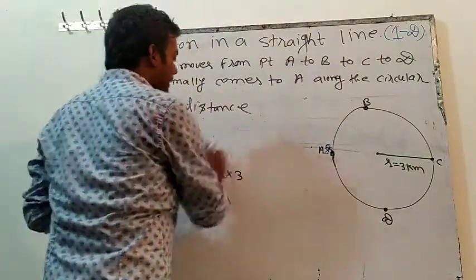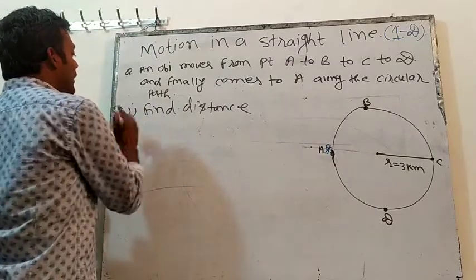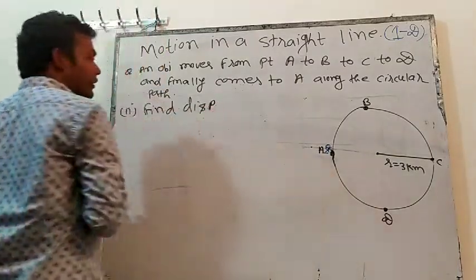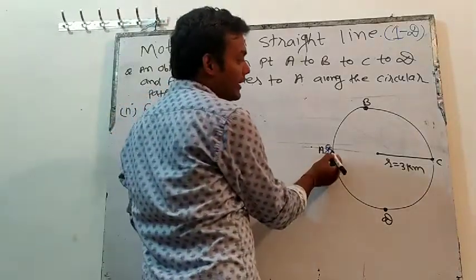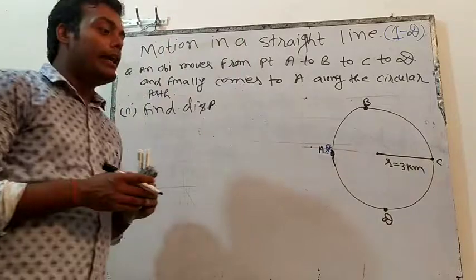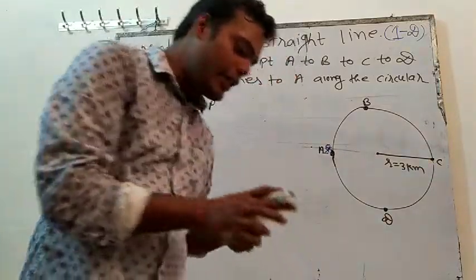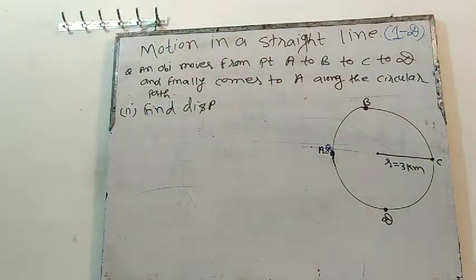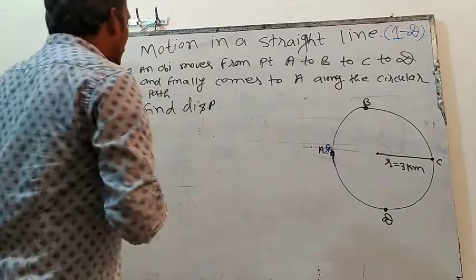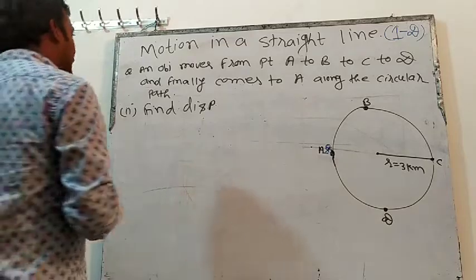The second question was find displacement. So what is displacement? The shortest distance between the starting point and the final point. The starting point is A, and the final point is also A. So what will be the shortest distance? That is 0. The answer will be 0. Clear? Okay, then next question.